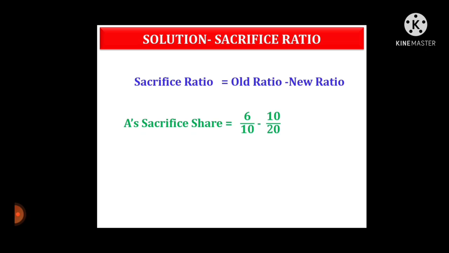When there is a sign plus or minus, we have to do cross multiplication. 6 into 20, 120, minus 10 into 10, 100, divided by 10 into 20, 200, is equal to 20 upon 200, is equal to 2 upon 20. So now we get A's sacrifice share, 2 upon 20.